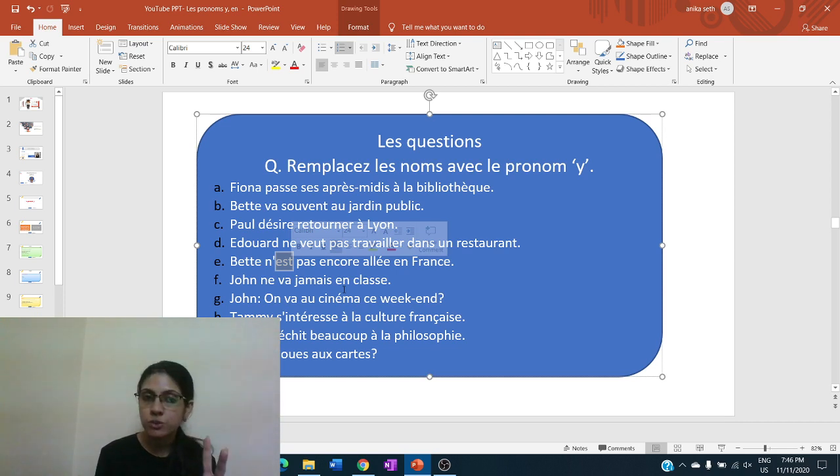Ne plus pronoun plus verb plus pas. Four things. The regular structure of a negative sentence is ne plus verb plus pas, but over here the pronoun also has to be placed with the verb. So your pronoun will come before the verb être, and ne will come before the pronoun. The order is ne, pronoun, verb, pas. Beth n'y est pas encore allée, and en France is replaced by the pronoun.